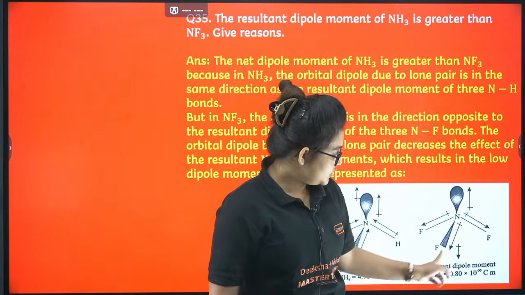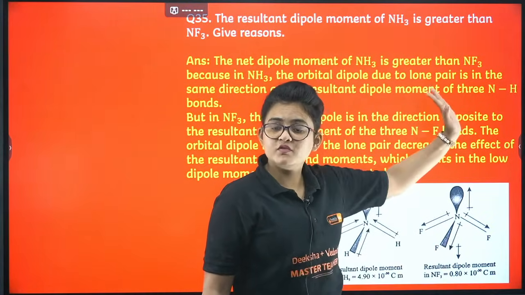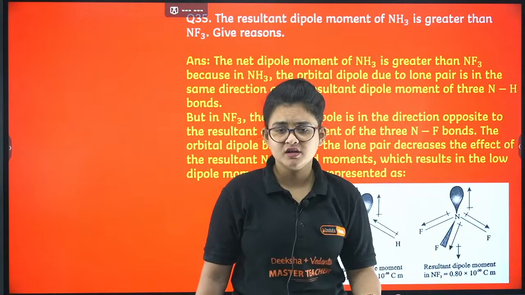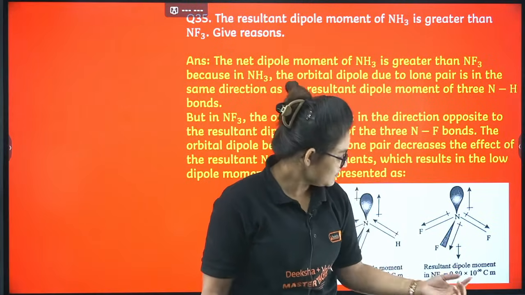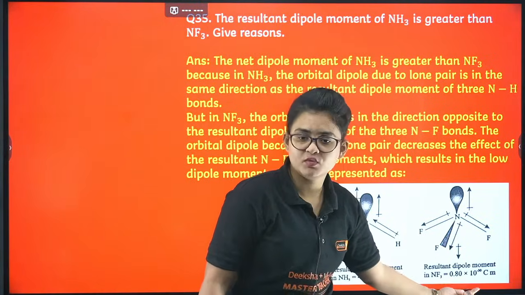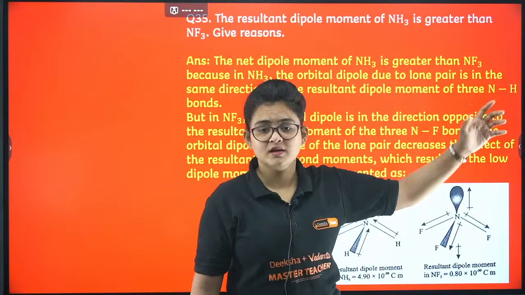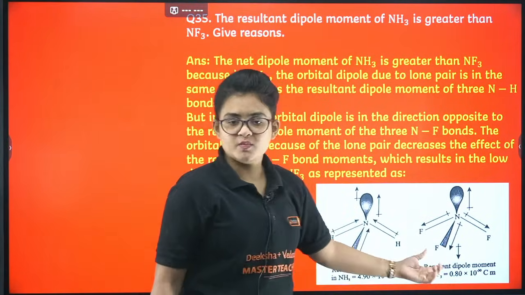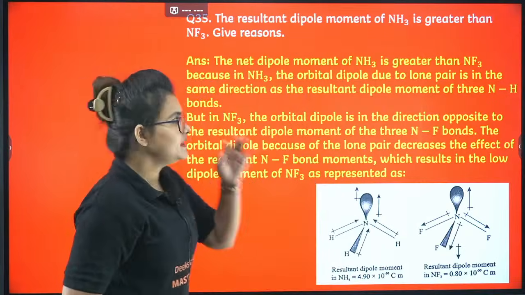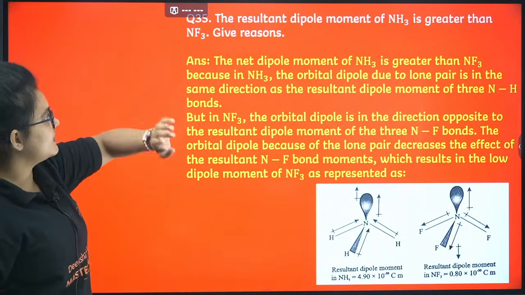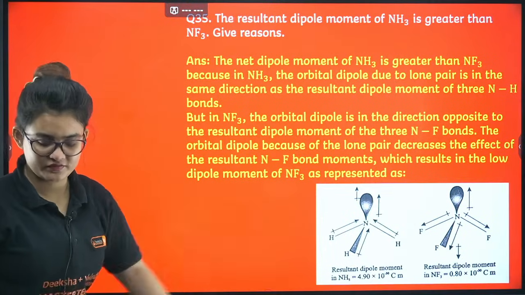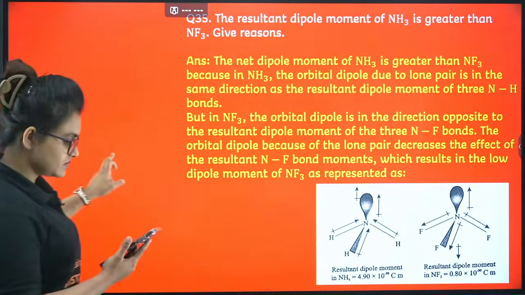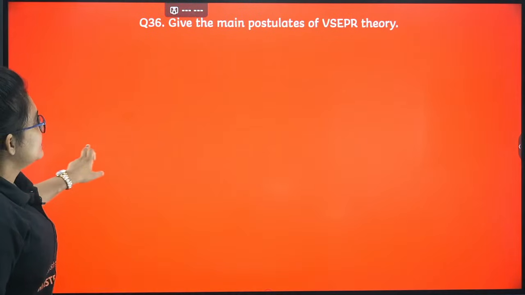Fluorine. So it will be towards fluorine, and above will be for the lone pair. So above and below, they almost cancel out each other. They can't cancel out completely. You can see a very small dipole moment, 10 power minus 30, but compared to that, it's very small. Okay, so I guess it's clear. That's the reason NH3 has a greater dipole moment than NF3. In NF3 to some extent it gets cancelled out. Okay, let's proceed.